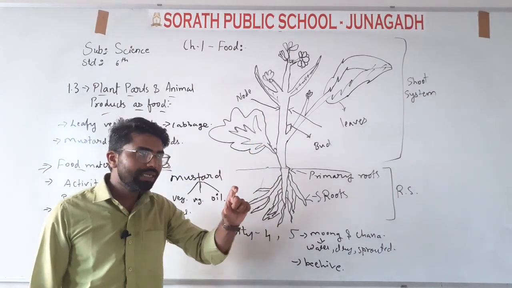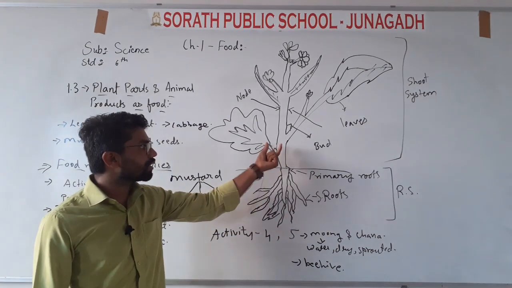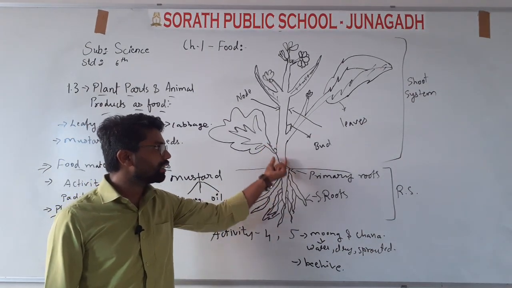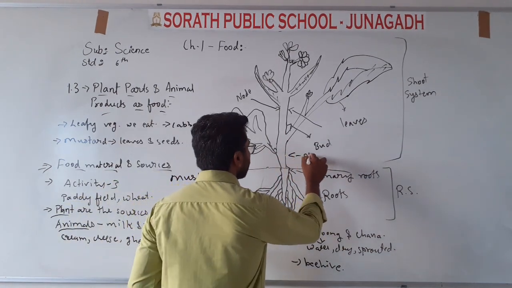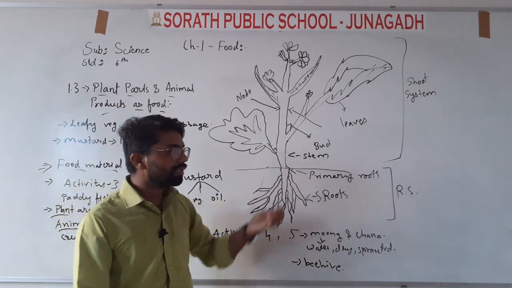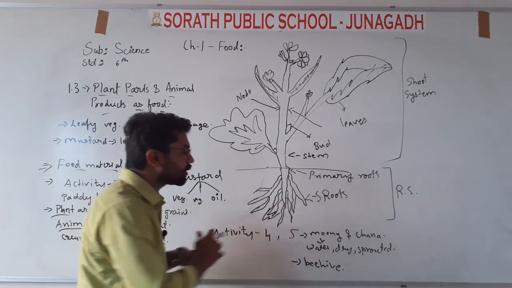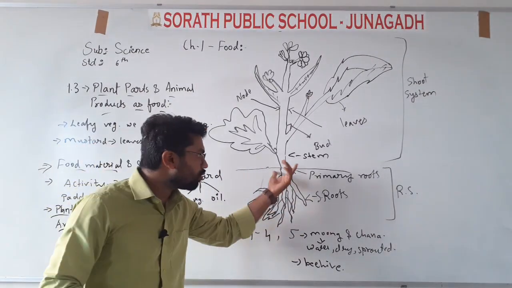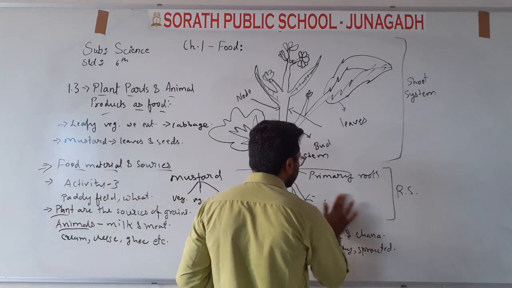The main root of the plant is fully connected with the stem. Okay, this is known as the stem also. So the primary root is connected with the stem, and secondary roots means different roots coming out from the primary root, so they are known as secondary roots.